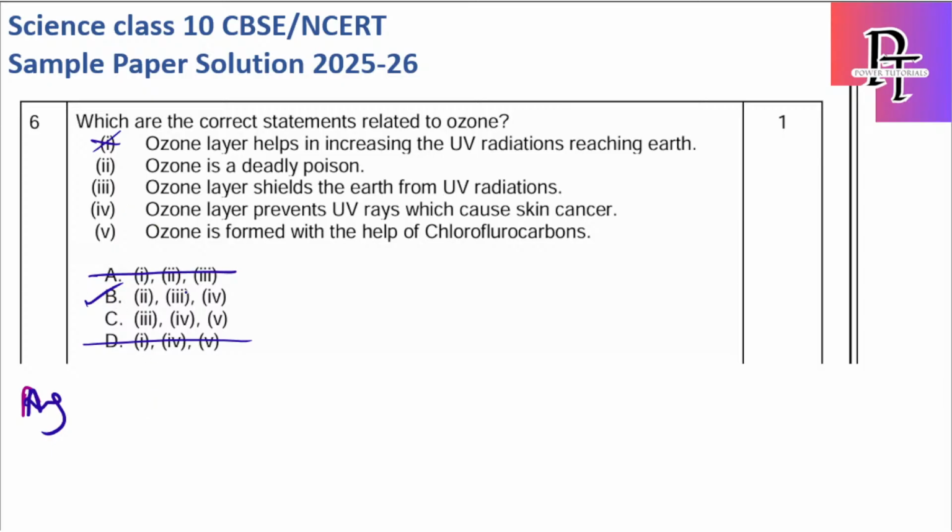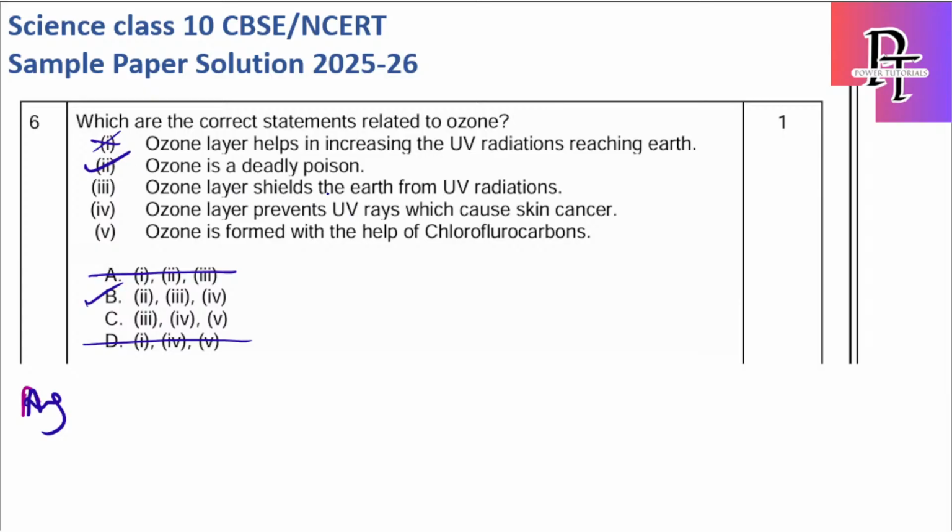So always try to eliminate the options so that it will be much faster to solve this type of question. Okay, but as of now I will explain. But still, from the exam point of view, I suggest you always eliminate a few options and then go with the right option, because within 10 seconds you can solve this type of question. Okay, this is the correct one.